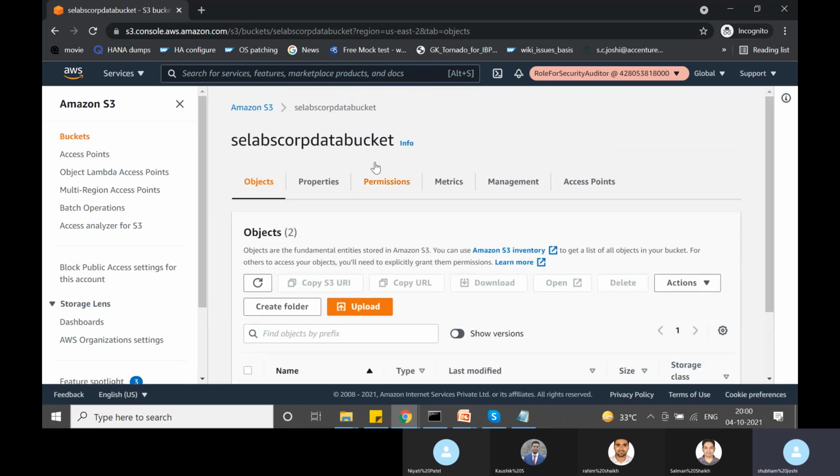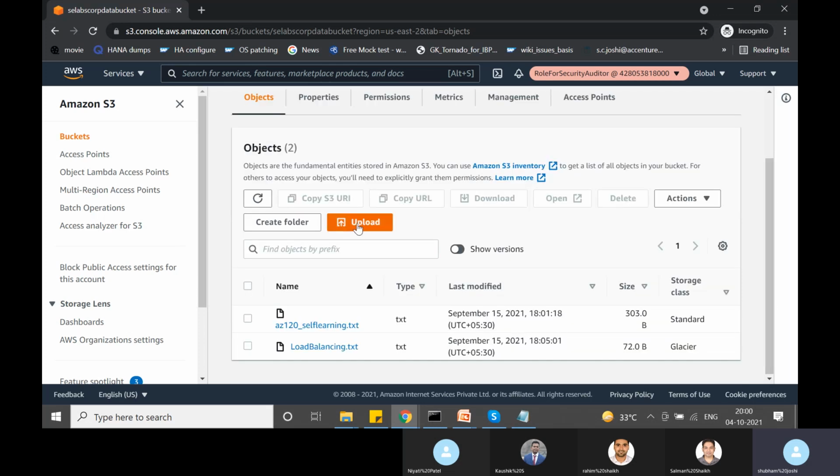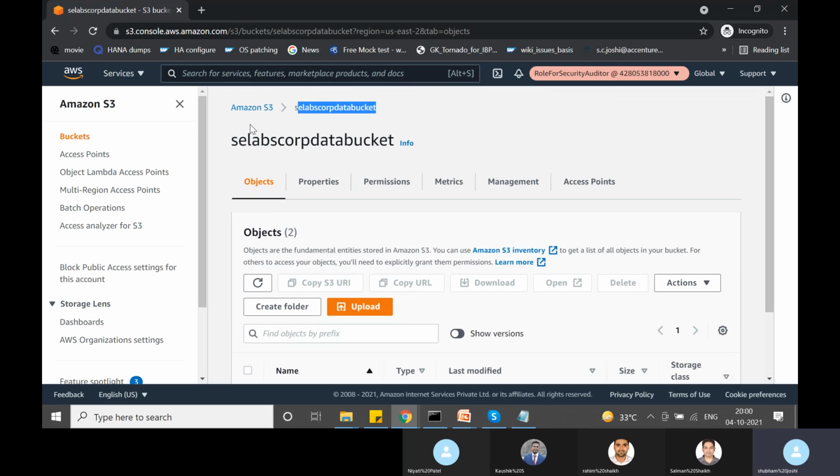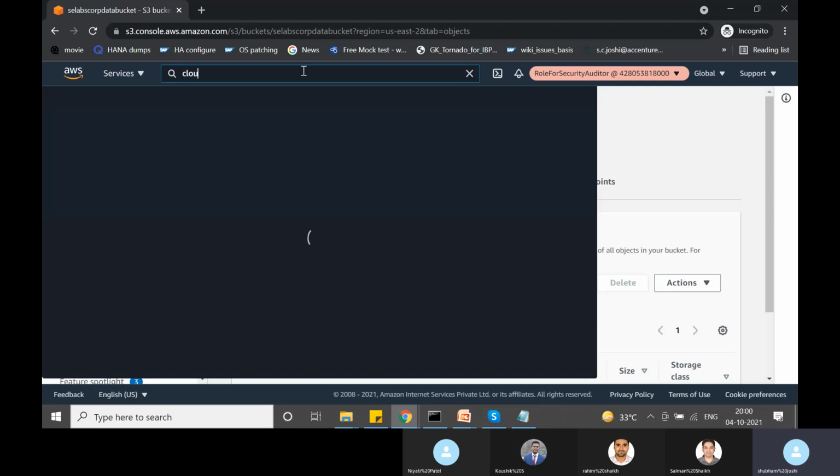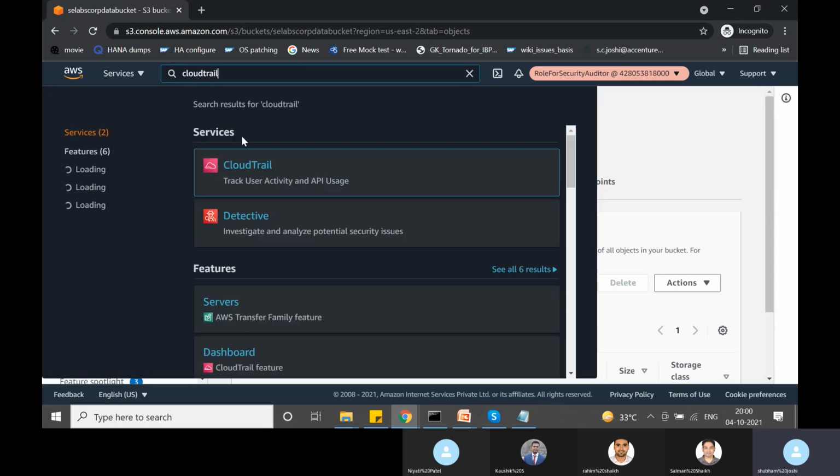So he can basically see that this is the bucket, right? He can see the content. He can even download it. So whatever he wants to do, right? So in addition to S3, we have also given him CloudTrail access. So he should be able to see the event history, right?